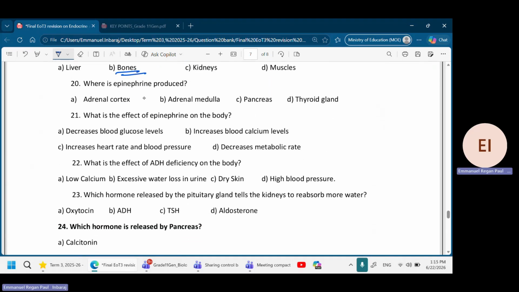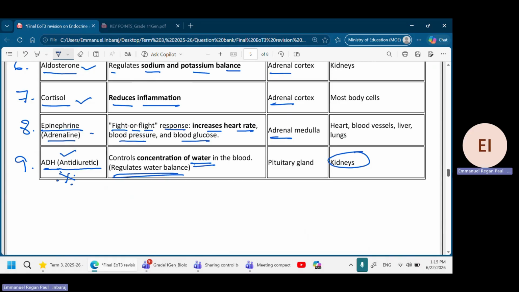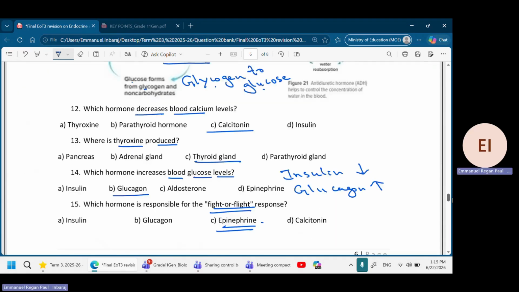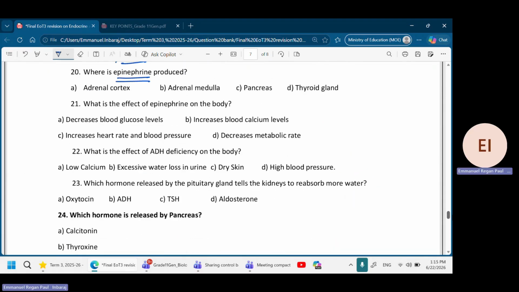Where is epinephrine produced? So where is it produced? Okay, go back and see. You can see from the table here. I forgot to tell you. See, epinephrine is produced by the adrenal medulla. So here, when you come here, just come back here. See, epinephrine is produced by the adrenal medulla.